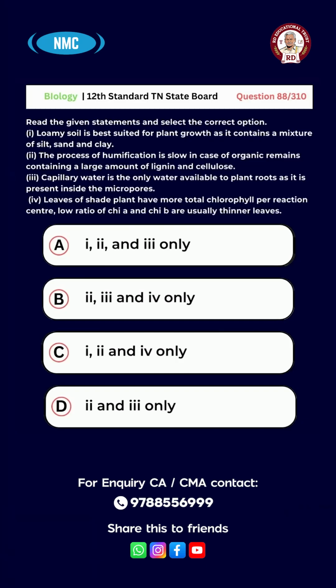Leaves of shade plants have more total chlorophyll per reaction center. Low ratio of Ca and Cb are usually thinner leaves. Option A, 1, 2, 3 only; B, 2, 3, 4 only; C, 1, 2, 4 only; D, 2, 3 only. And the right answer is option D, 2, 3 only.